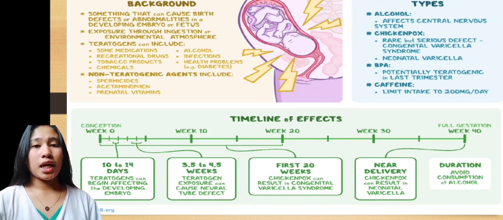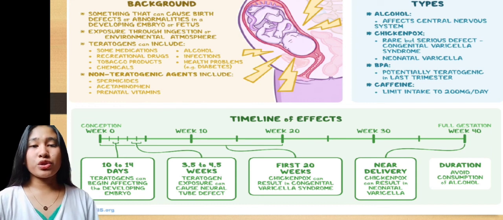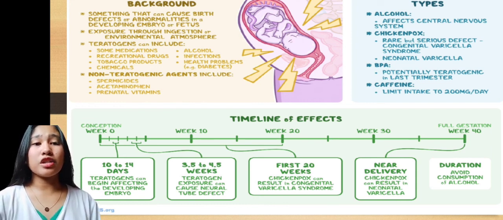Then the first 20 weeks, when chickenpox can result in congenital varicella syndrome. For the baby, the risks depend on the timing.